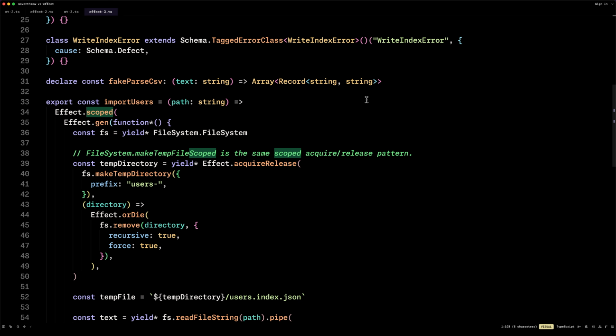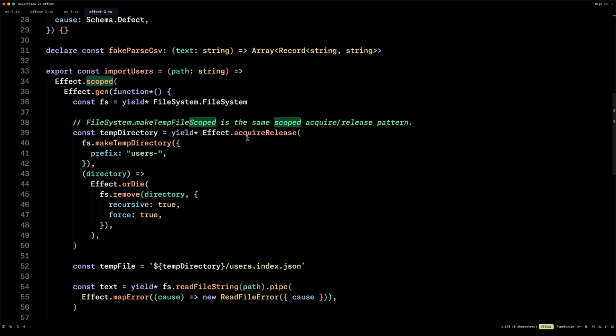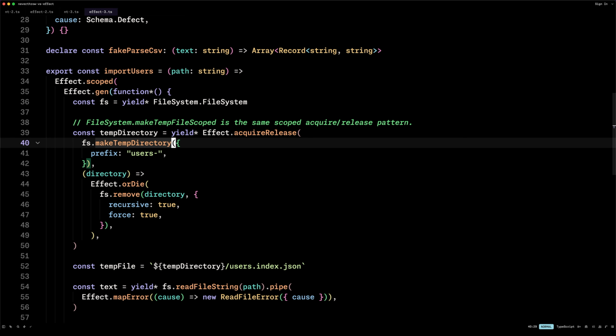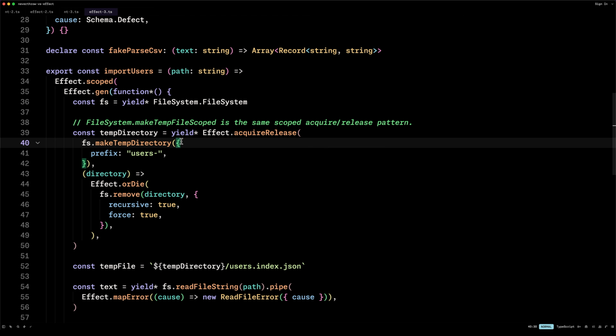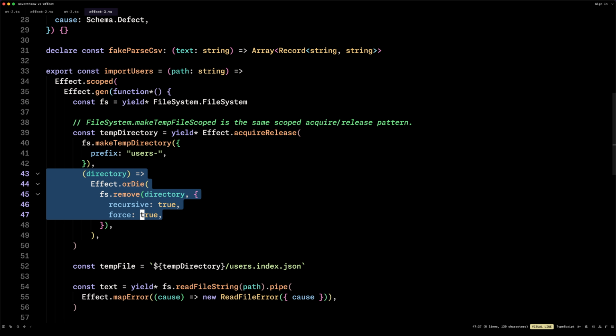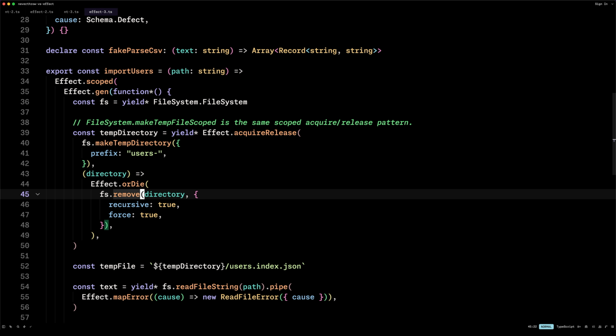So in our case, what we can do is say yield Effect.acquireRelease. And then we make the temporary directory, which is going to give us back the directory. And then here we can specify a callback, so the finalizer, where we say fileSystem remove directory, and that's it.